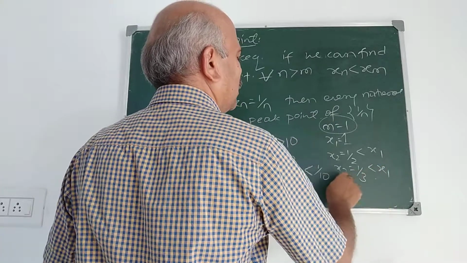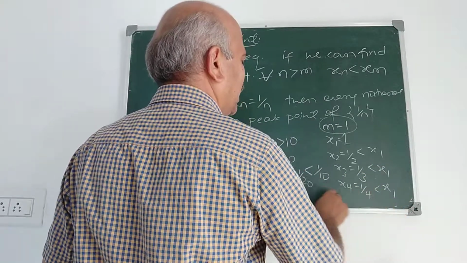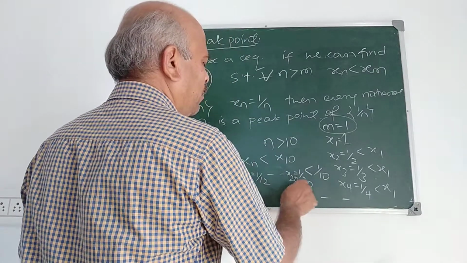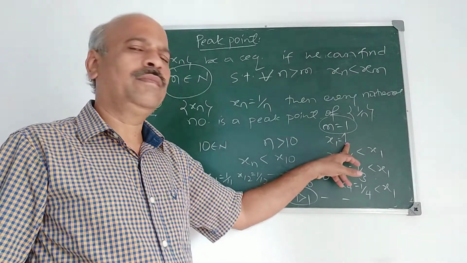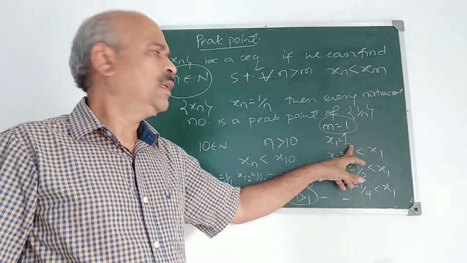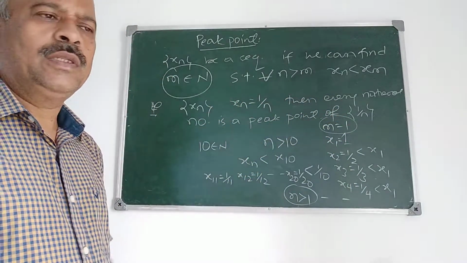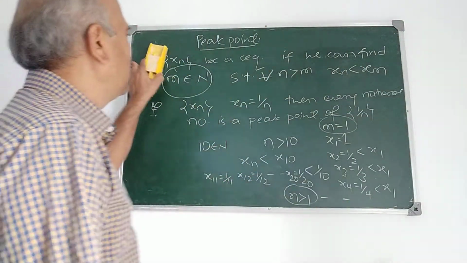Less than x1. x4. 1 by 4. Less than x1. And so on. For all n greater than 1, xn is less than x1. Therefore, every natural number is a peak point of this sequence 1 upon n.